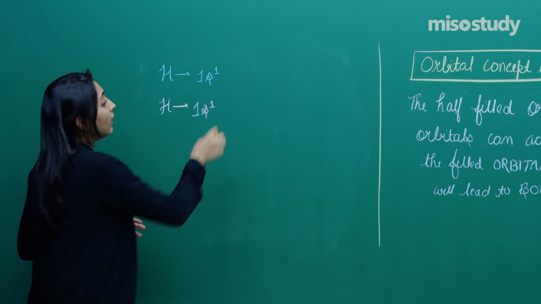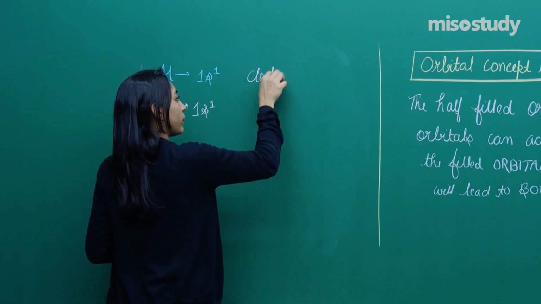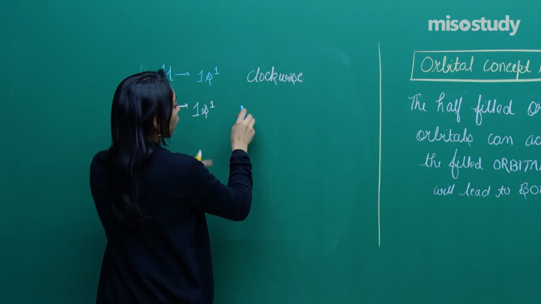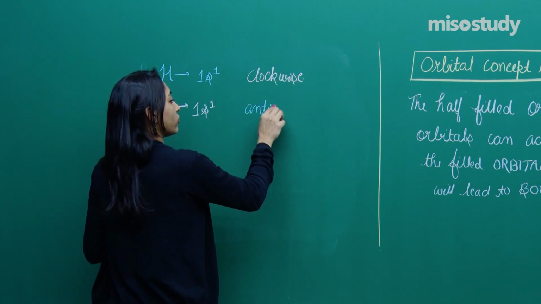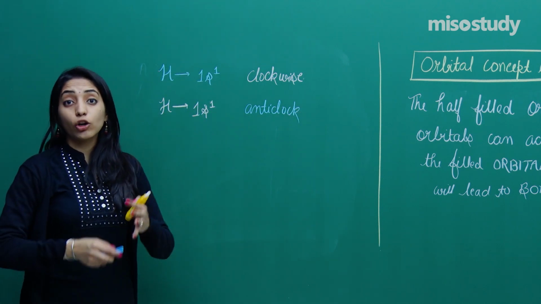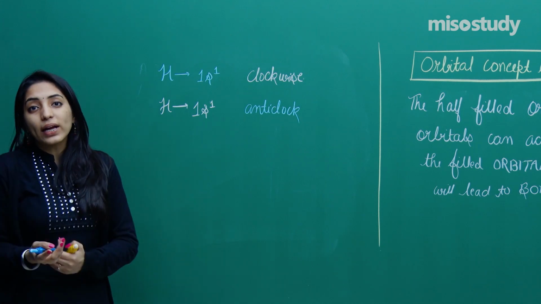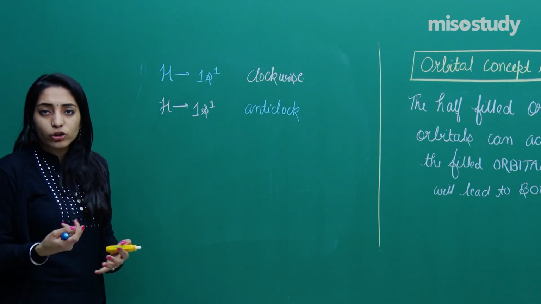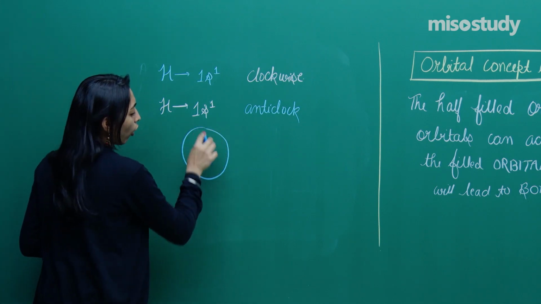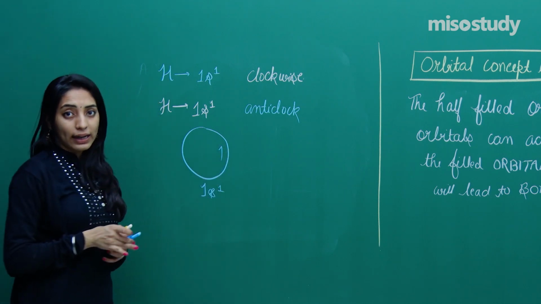And you know that the electron might be moving in the clockwise fashion and here the electron might be moving in anti-clockwise fashion. And this is also possible that both of them were moving in clockwise direction, but then when you are making them come close to each other, the one will orient itself in such a way that it should be opposite to the another.